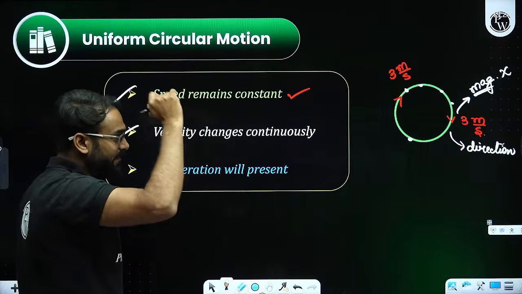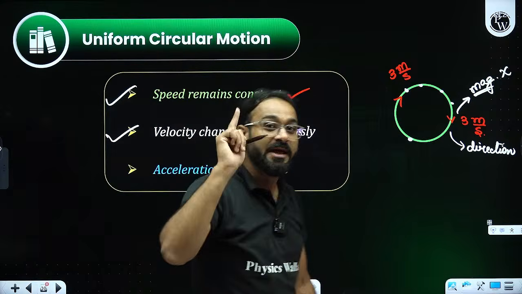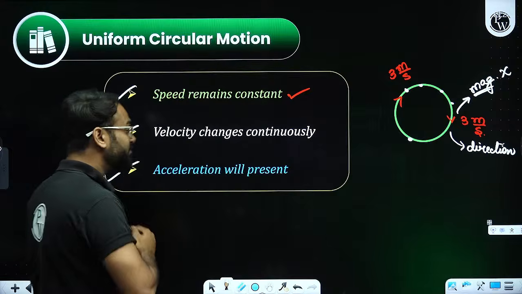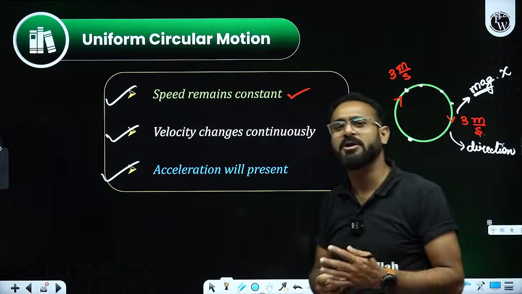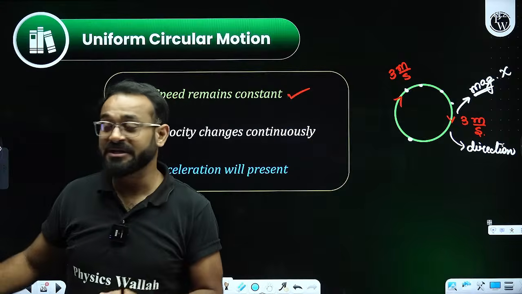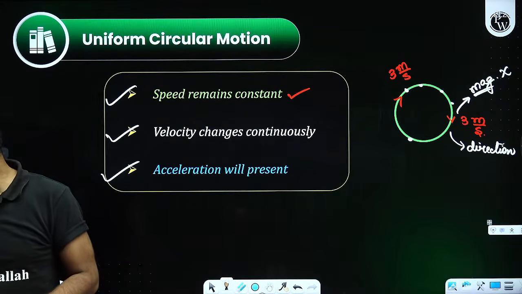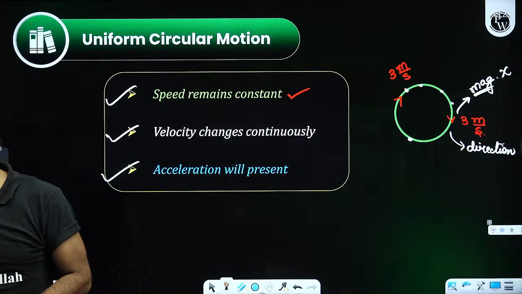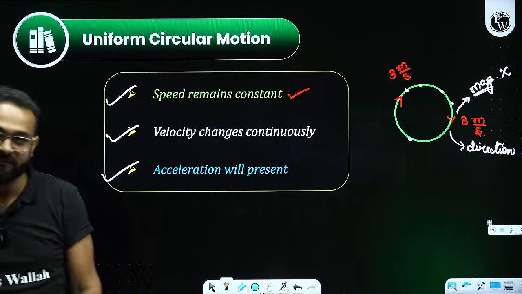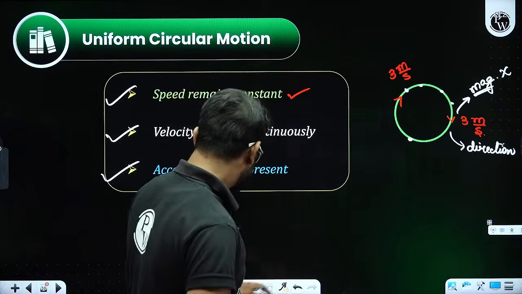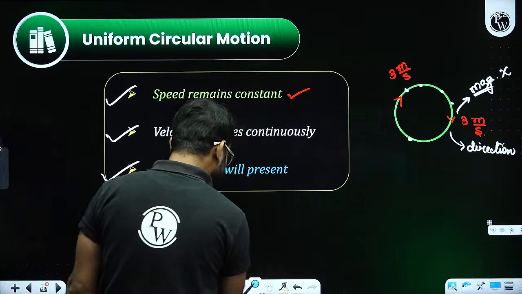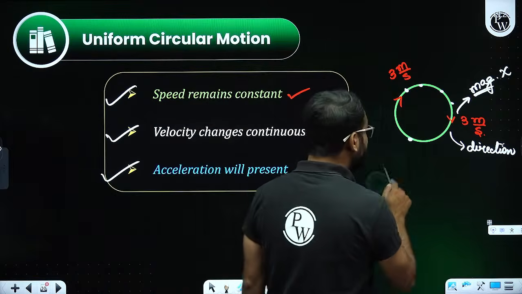And because the velocity is changing, acceleration will be there. But the most important factor is where the acceleration is actually acting. To understand this, let me tell you something.